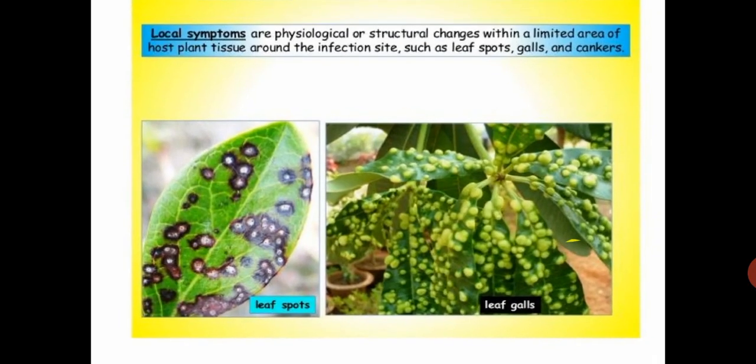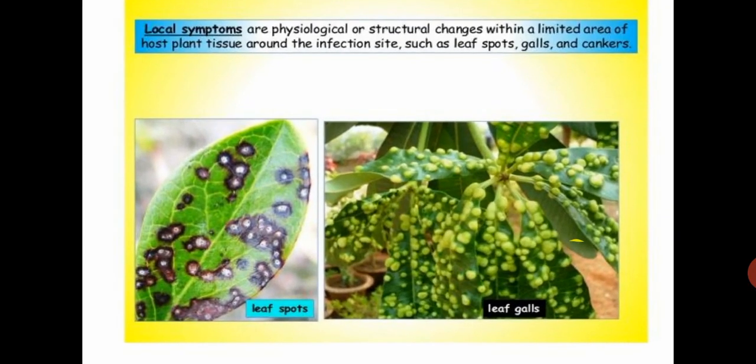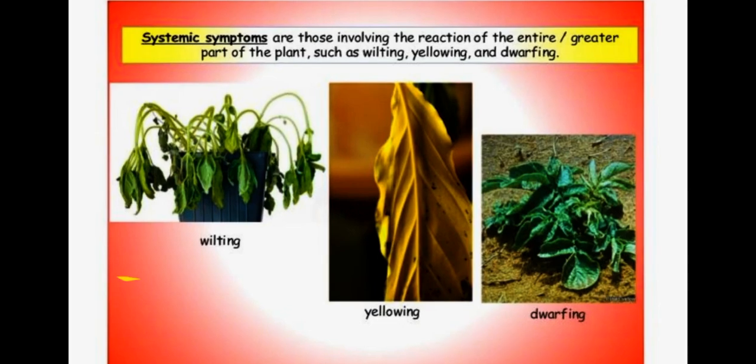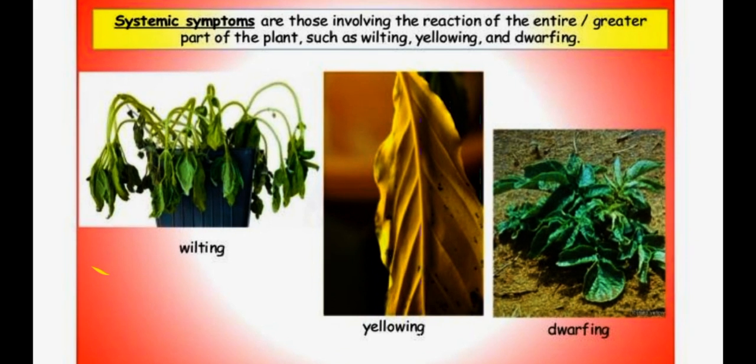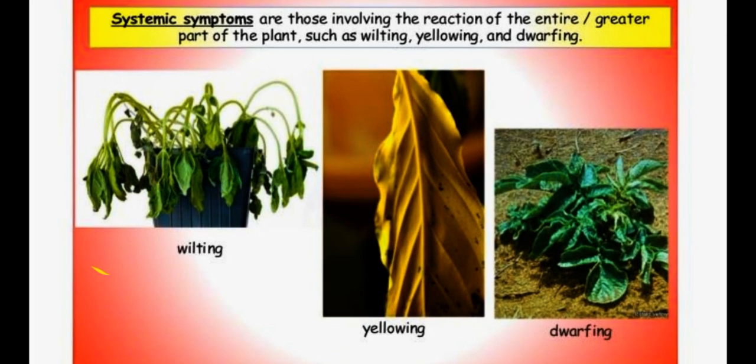These are the symptoms of local or localized diseases: leaf spot and leaf gall disease, which affect the plant leaves badly. These are the systemic symptoms, in which plant wilting, yellowing and dwarfing occur normally, and the pathogen moves throughout the plant body and attacks different parts of the plant body and causes infection there.